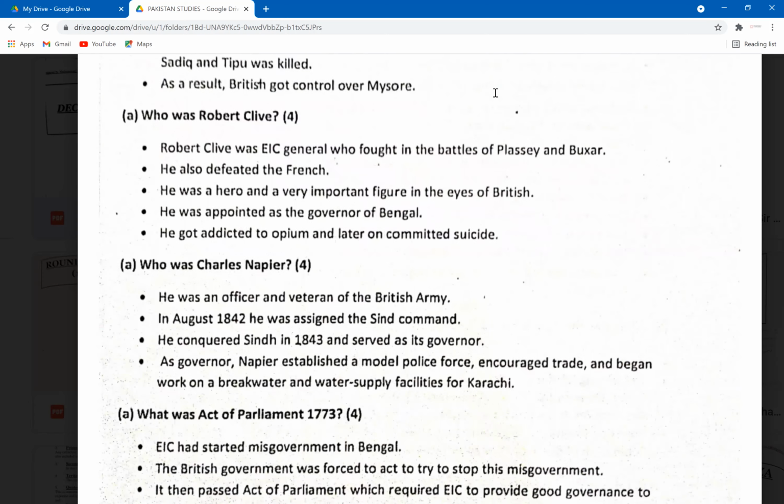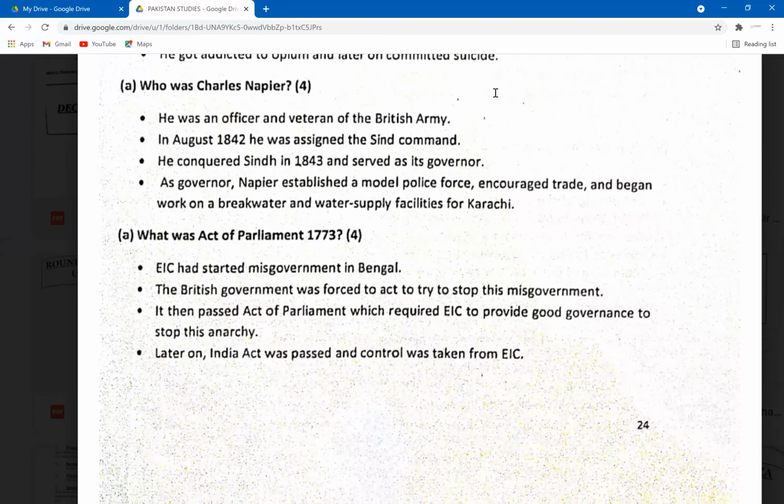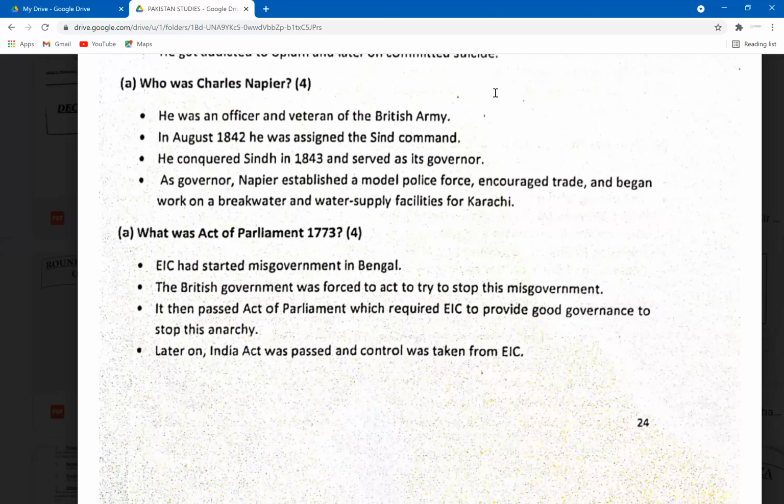Who was Charles Napier? Okay, guys, we didn't study Charles Napier, but he was also an important figure in history during these events, and you should know about him. Charles Napier was an officer and veteran of the British Army. In August 1842, he was assigned the Sindh command. Sindh, this is Sindh, right? He conquered Sindh in 1843 and served as its governor general.